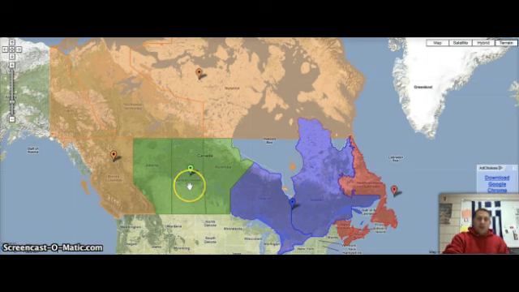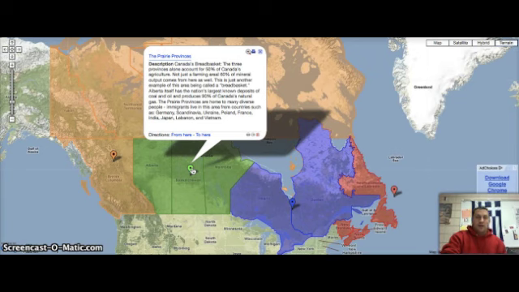To the west, we have 3 more provinces that make up the prairie provinces. These are Manitoba, Saskatchewan, and Alberta. And the nickname for these prairie provinces is Canada's breadbasket. Just like we looked at America's breadbasket in the Midwest, the prairie provinces are Canada's breadbasket. These 3 provinces, Alberta, Saskatchewan, and Manitoba, alone account for 50% of Canada's ag.